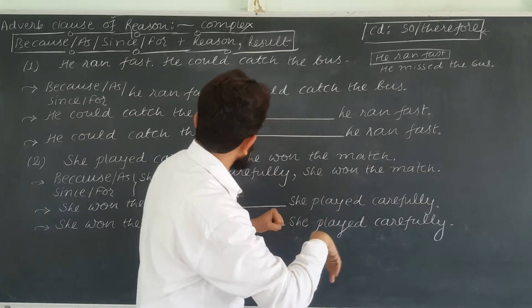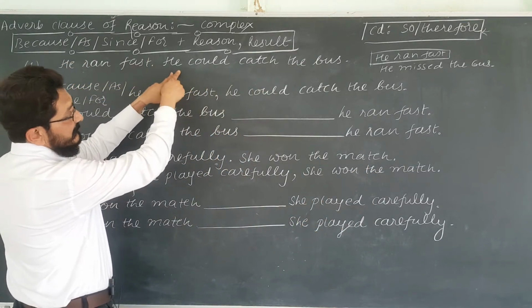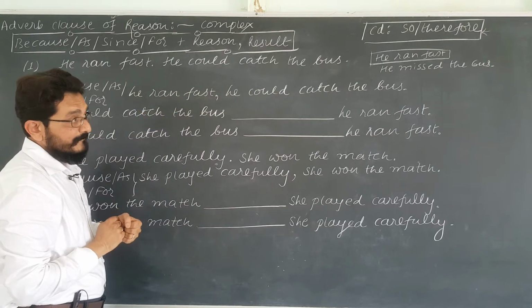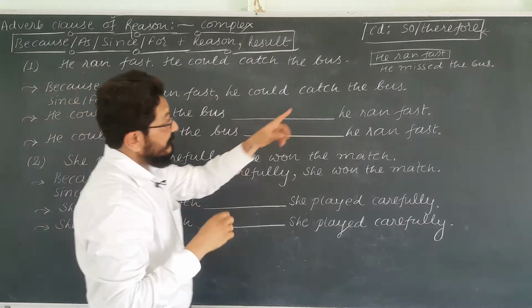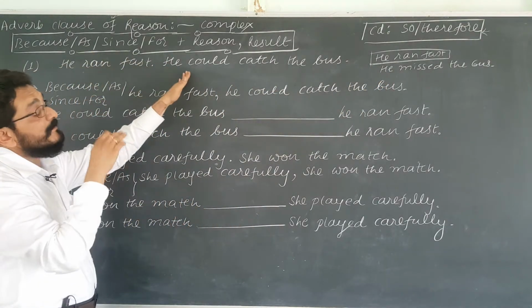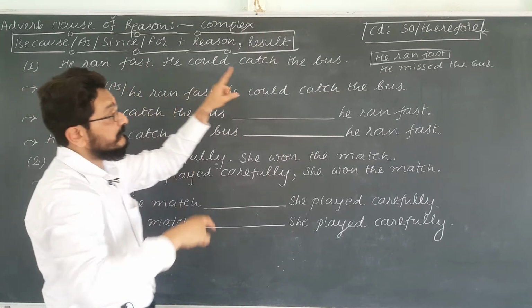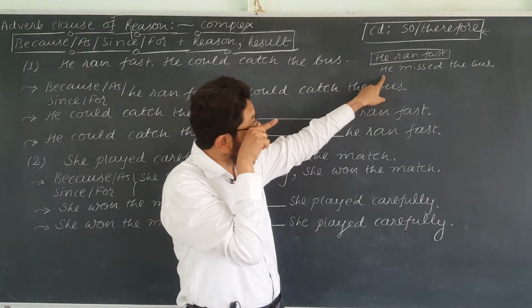Now see what happens here. The sentence is the same: he ran fast. What is the result? He could catch the bus. Now earlier what was happening? He ran fast, he missed the bus. Now what happens? He ran fast, he could catch the bus. So this is called adverb clause of reason. Earlier it was called adverb clause of contrast because contrast was visible.